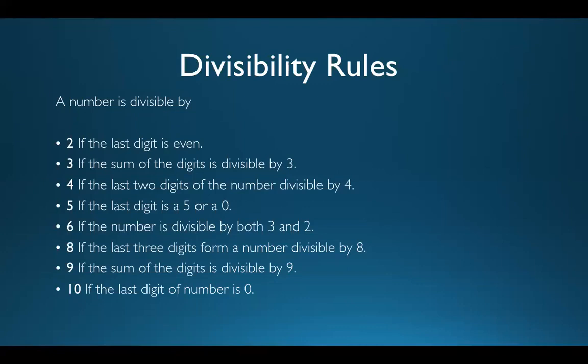Then coming to the rule for 5. The rule for 5 is, I believe you must know this. If the last digit is a 5 or a 0, then the given number is divisible by 5, else it is not divisible. The rule for 10 is that the last digit of a number is 0. So I believe this is how you should remember.